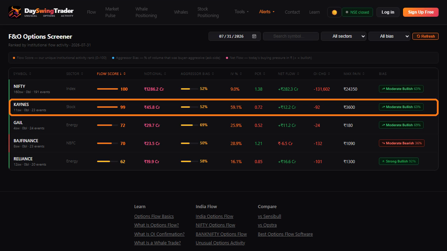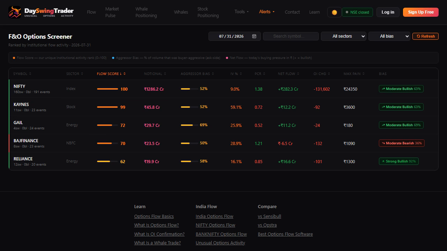Friday's board, gains at 99, nearly 46 crores of flow in one session. One glance tells you where the day's institutional attention went, before you read a single card. A practical routine that works. Filter the day to 1 crore and above, confirmed open interest only, then read the 2 or 3 names the screener puts on top. 10 minutes, and you know exactly where the big money spent its day.